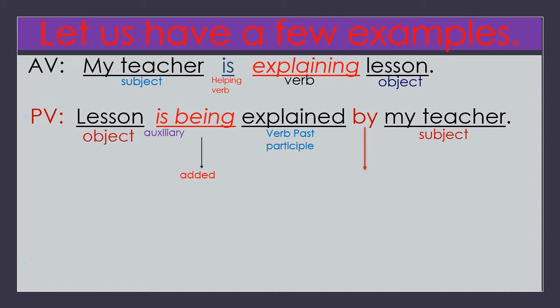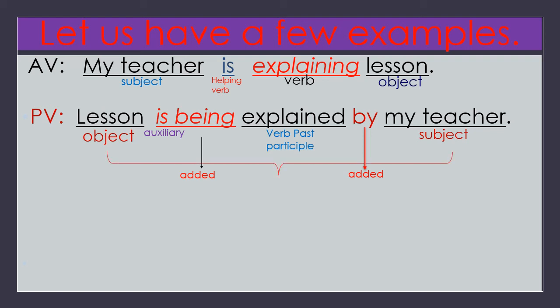Now we have added two things. One, we have added being, and we have added by. These are the two things you have to add. Here being is added. When there is a helping verb is, we should add being. I already explained in the previous slides. You remember all those, then you can easily add.